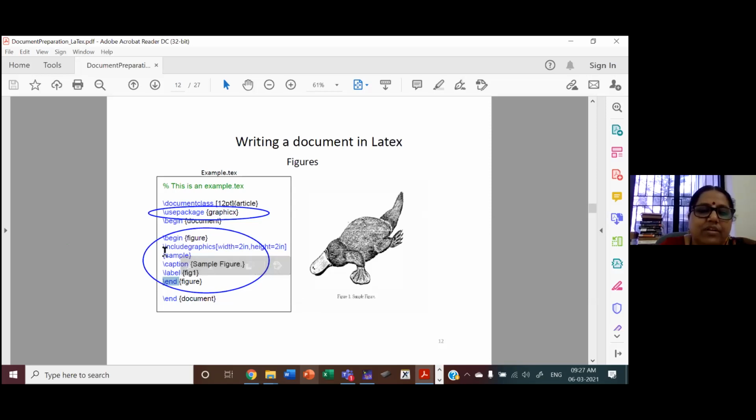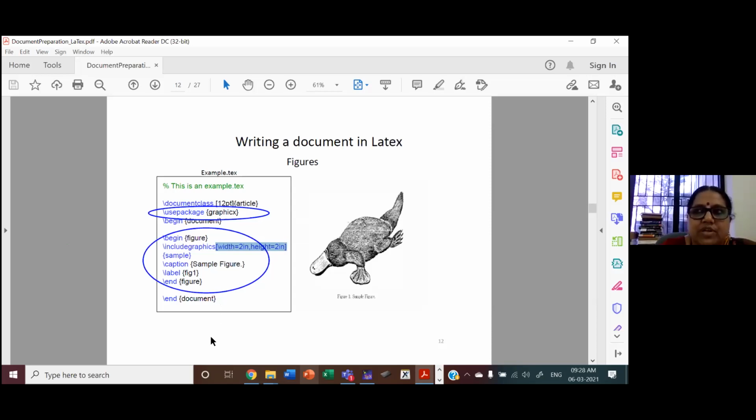And your figure must be a PNG file or TIFF file or a PDF, whatever it is, it's not a problem. So just say within this scope, begin figure, end figure, you give include graphics and sample. Sample is the name of the file, the image file, .png, .tiff, whatever it is. And the option, this one is width is 2 inches, height is 2 inches.